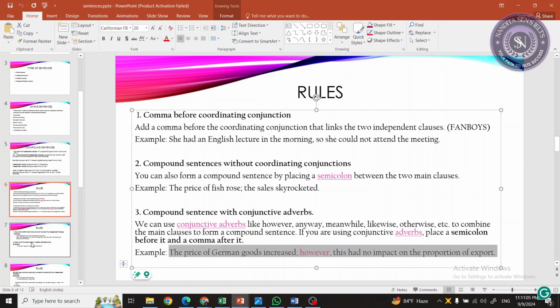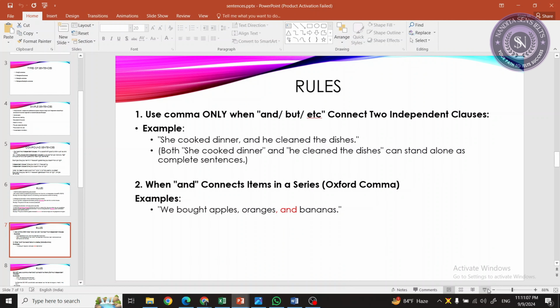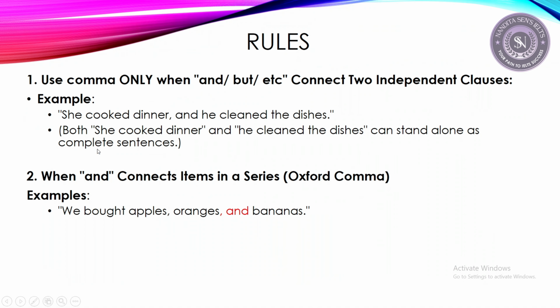Okay, good. Next, look at this one. This is easy, the same thing. Use a comma only when and, but, etc. connect two independent clauses. So whenever you're connecting two independent clauses, you have to add a comma before the coordinating conjunction. But in a simple sentence, you can also add a comma before and. This is an exception. This is a simple sentence, by the way.